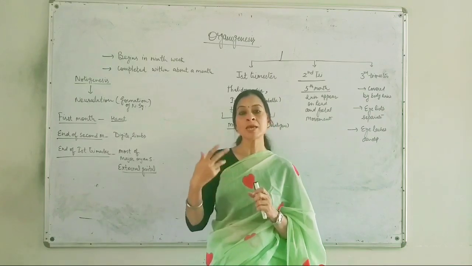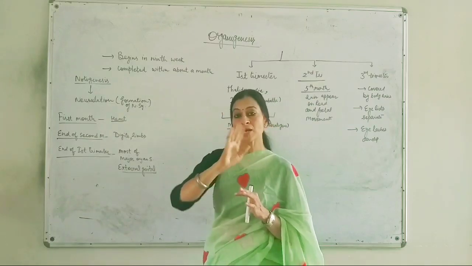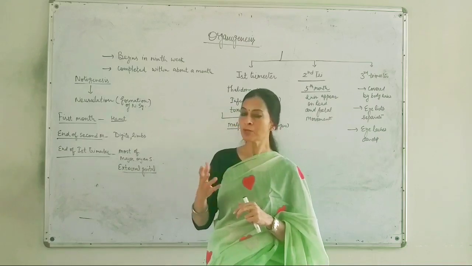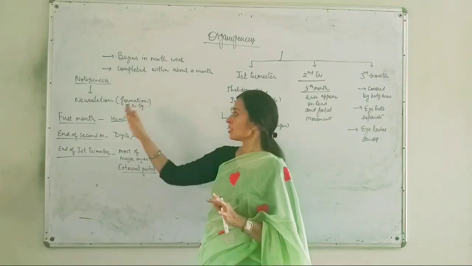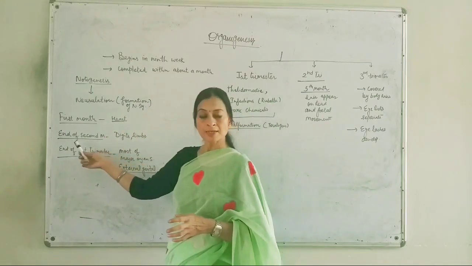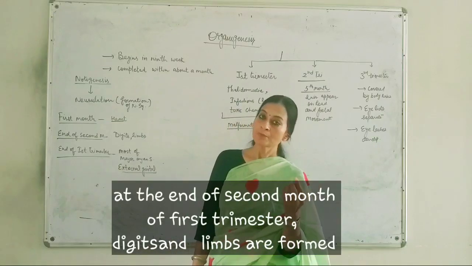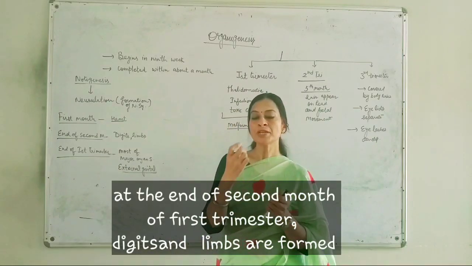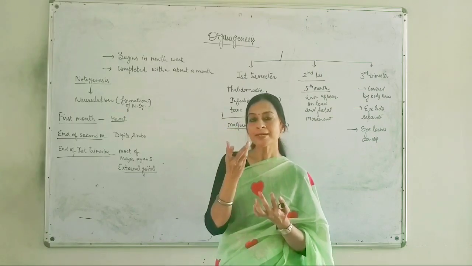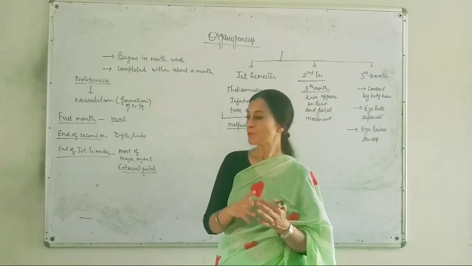But when the organs have been formed, or organogenesis has started, then we call that structure a fetus. After the completion of 1 month it has a heart, and when the second month ends in this trimester, it will have rudimentary digits or limbs.